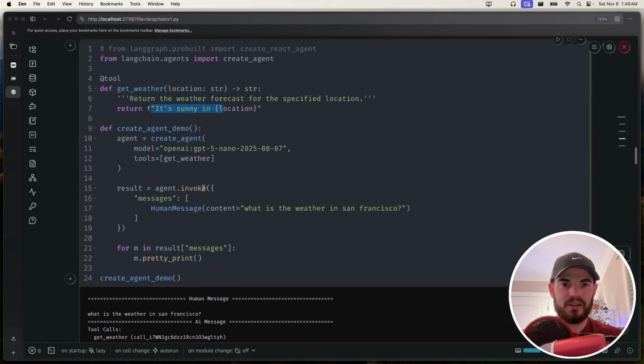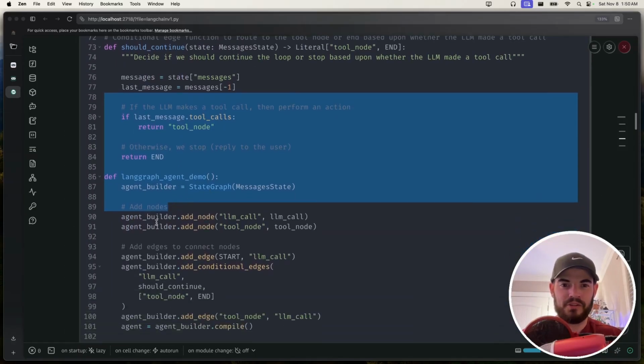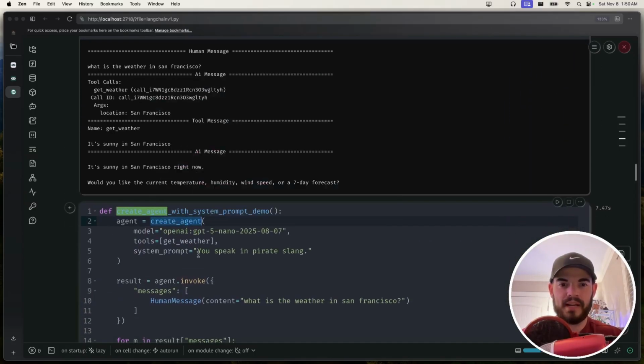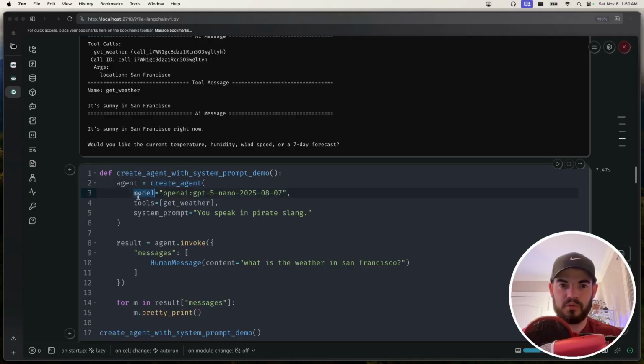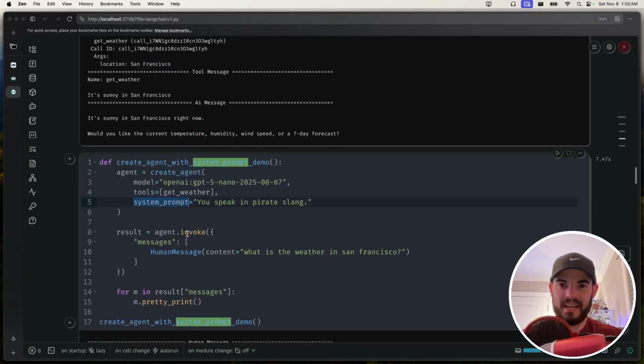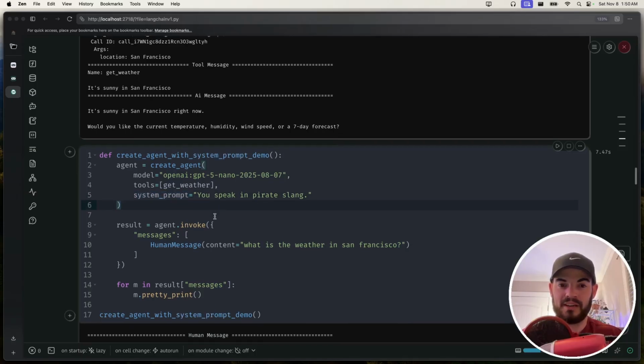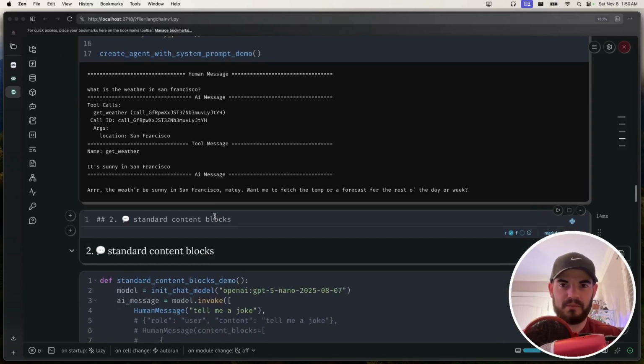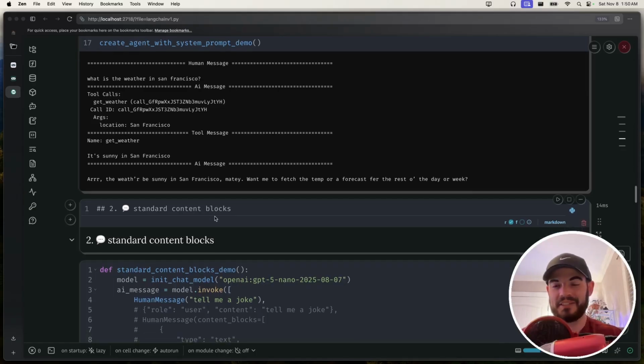You don't have to think about the LangGraphisms of having to have this should continue and adding the nodes. Of course, if you need to do that, you can. But in general, this create agent is very powerful, gives you the tools, the models, the system prompt. And like I said, if you've used LangGraph before, this context idea, you can actually use the context within the tool. And I'm skipping over a lot of stuff here because I'm really just trying to highlight V1. That alone sold me on the update, that create agent being pulled into LangChain and then also LangChain using LangGraph as the foundation. Because I'm already using LangGraph, so that just is a +1 for me.